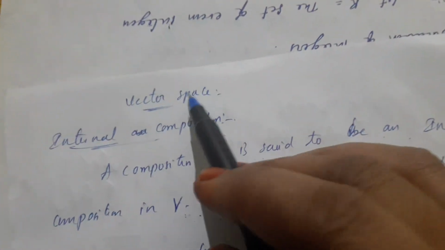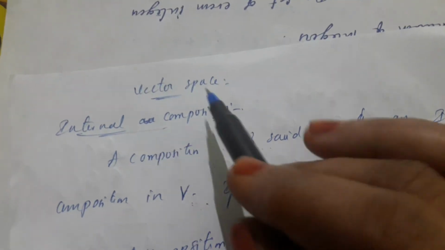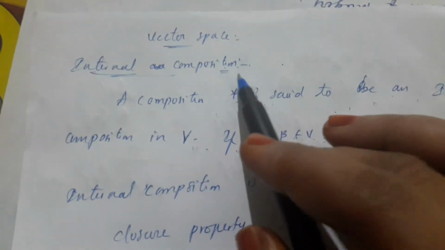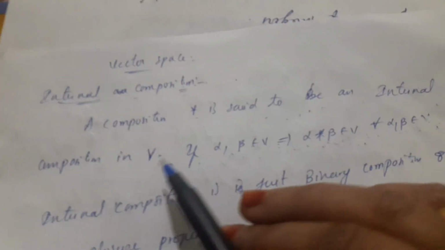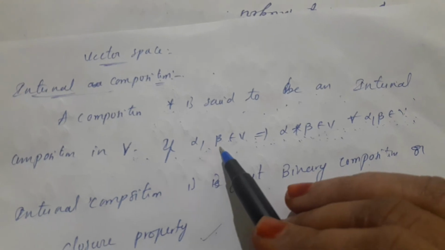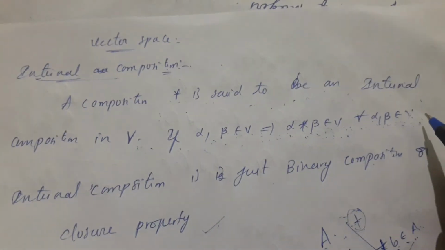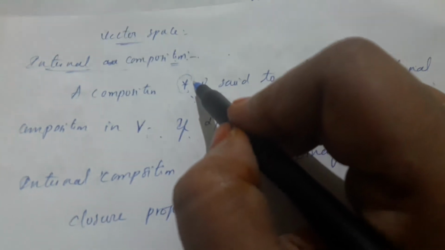Today's next topic is vector space, internal composition in a vector space. What is an internal composition? A composition star is said to be an internal composition on V if alpha, beta belongs to V implies alpha star beta belongs to V for every alpha, beta belongs to V. Here star is an operation.